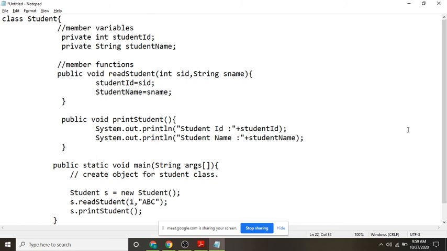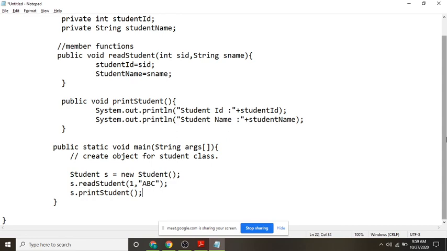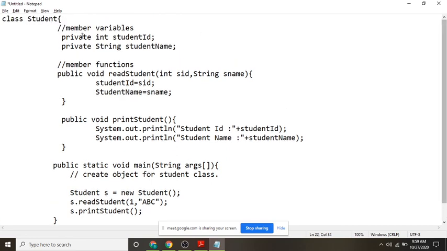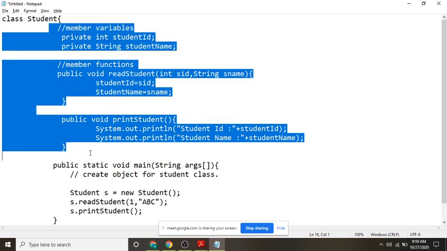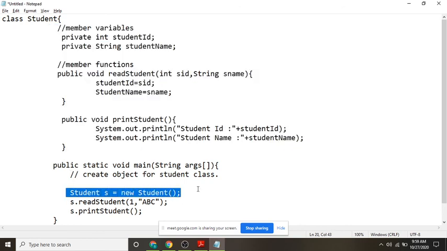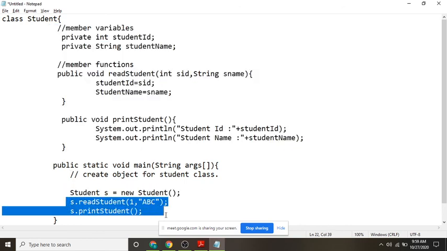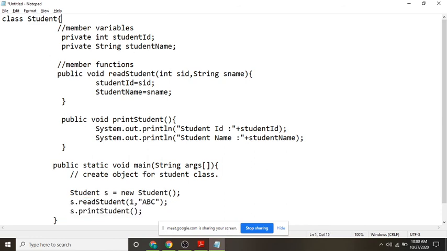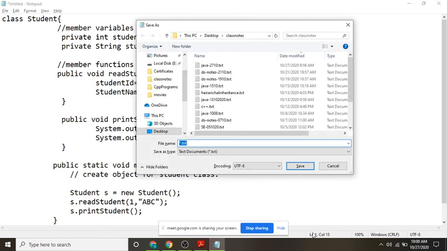Okay, so this is a simple class I have written. This is the class definition. This is the main function. Within the main function I am creating an object for this class, and then I am calling the member functions here. Okay, shall we compile it and see?